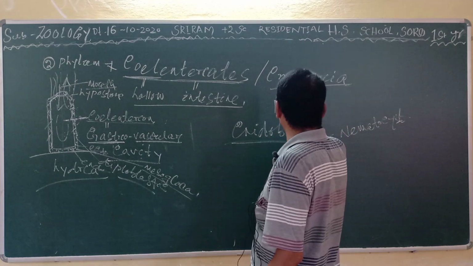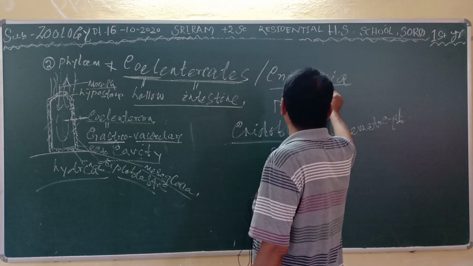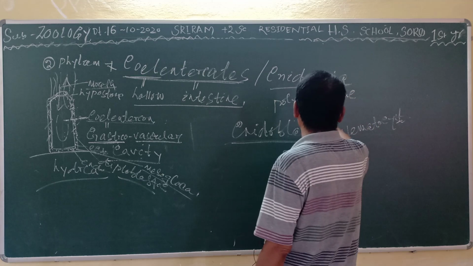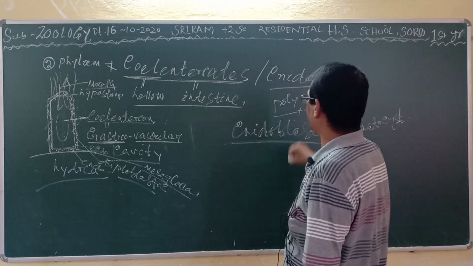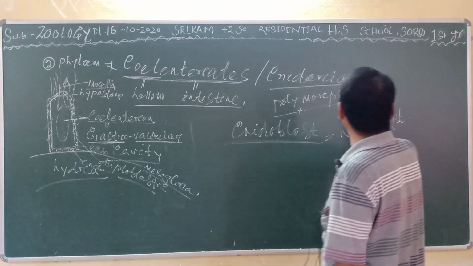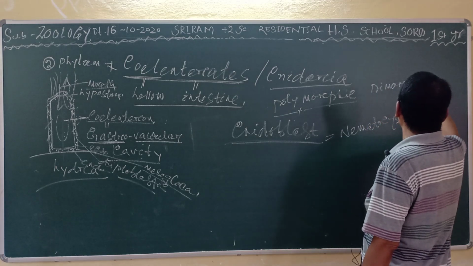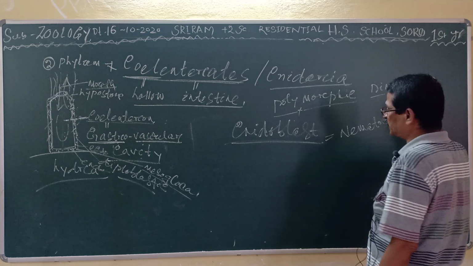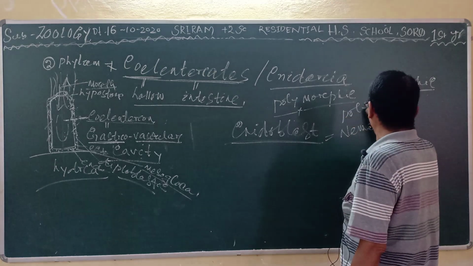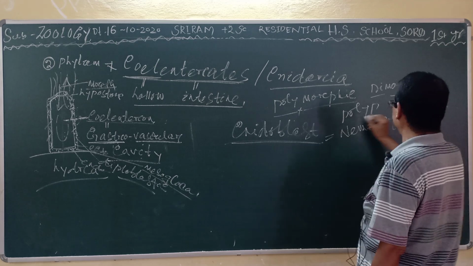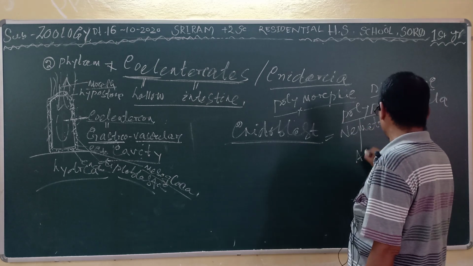Poly means many, morphic means external structure. It has many forms, but actually it is dimorphic. Dimorphic means two forms will be there. One is polyp, another is medusa. Polyp is the asexual form.